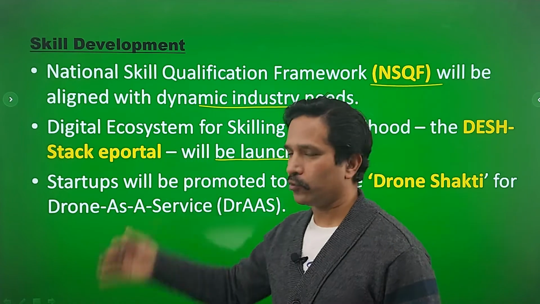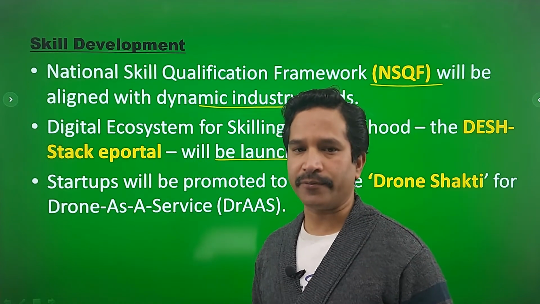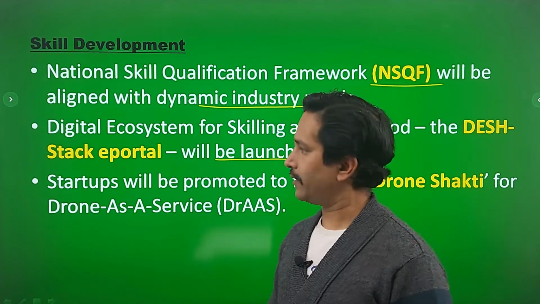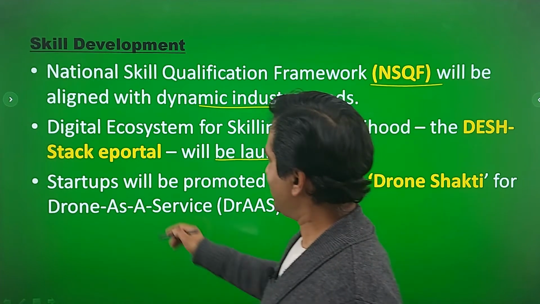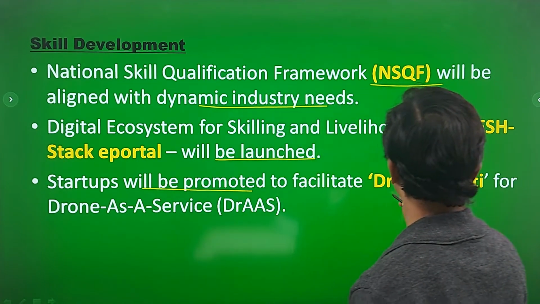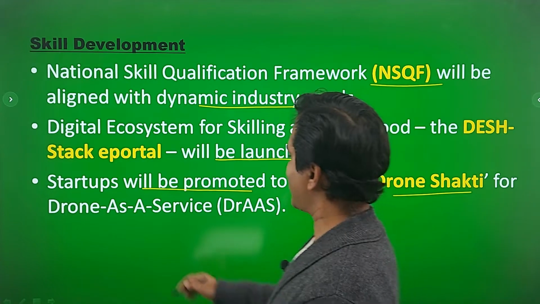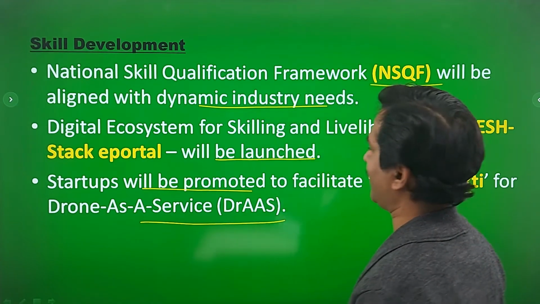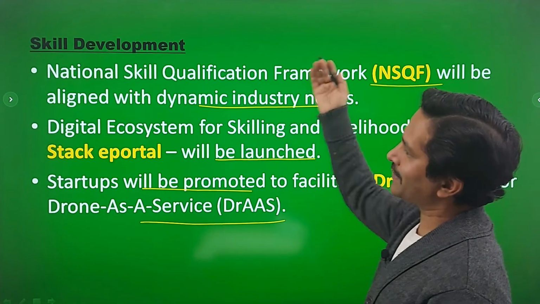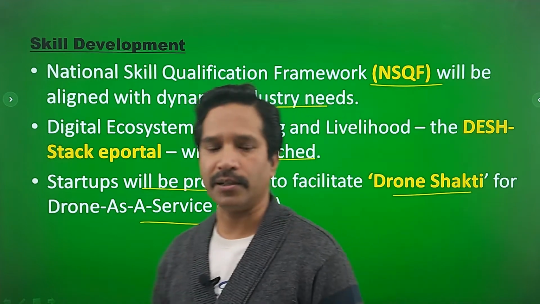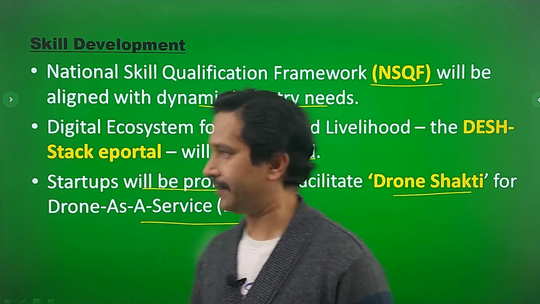So this is a good step, especially in the COVID times where physical interface is limited. And finally, startups will be promoted to facilitate Drone Shakti for drone as a service, DRaaS. So these are the steps for skill development under budget 2022-23.